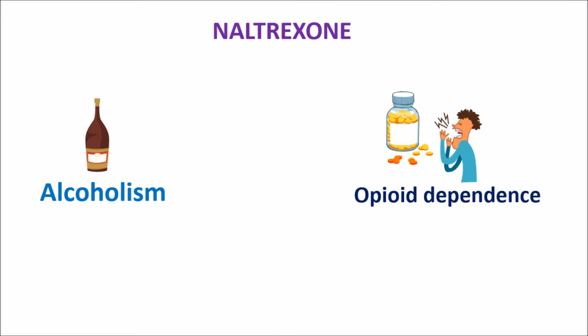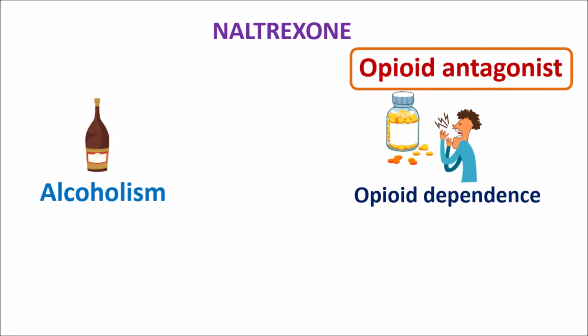Opioids are one of the important centrally acting analgesics, but most of the opioids are addictive in nature, and because of this addiction, they can induce dependence in people. This dependence may be of two types, either physical dependence or psychological dependence. Physical dependence results in withdrawal symptoms, whereas psychological dependence results in the craving for the drug. Now, Naltrexone can reduce this opioid dependence because it is one of the opioid antagonists. So, this medication can reduce the dependence on both alcohol as well as opioids.